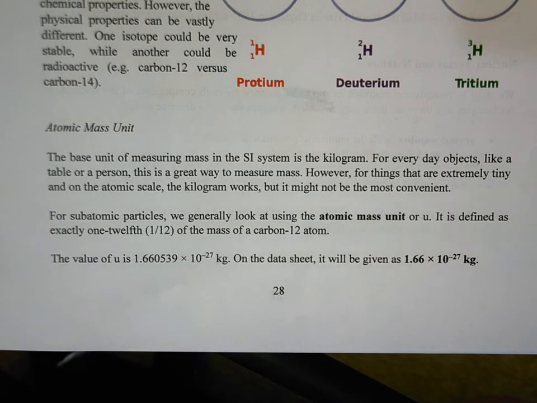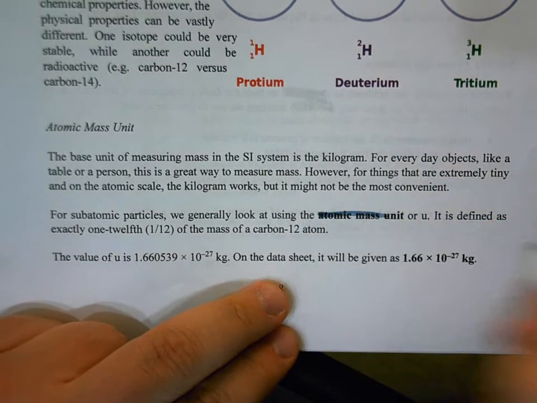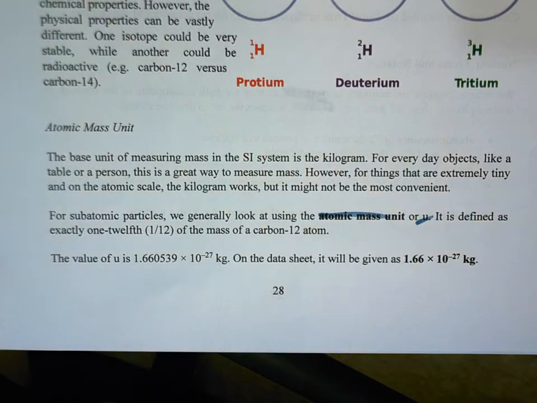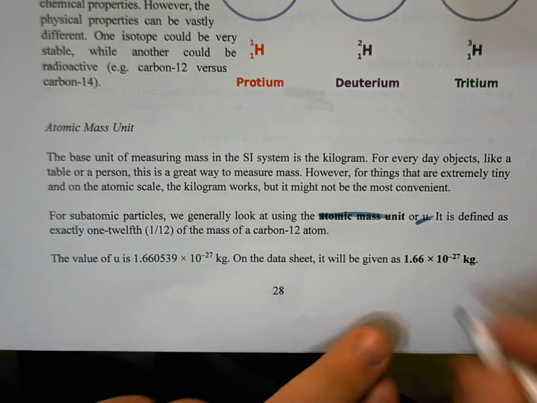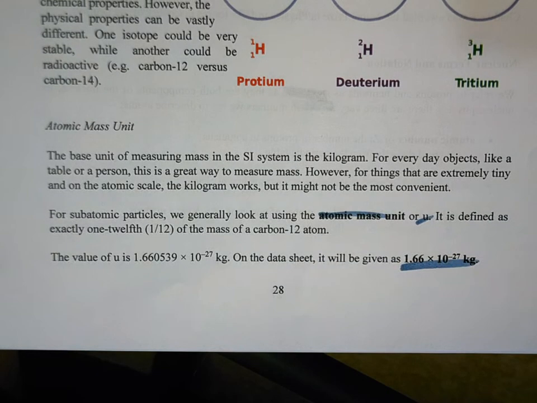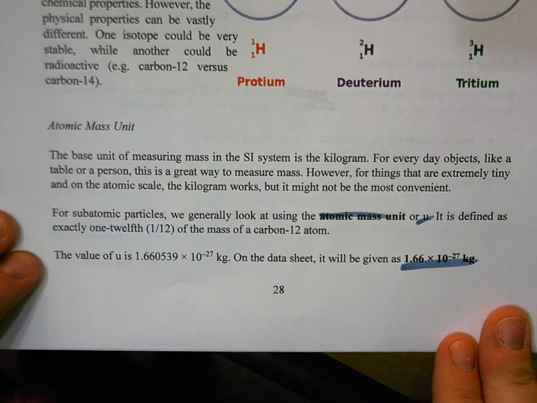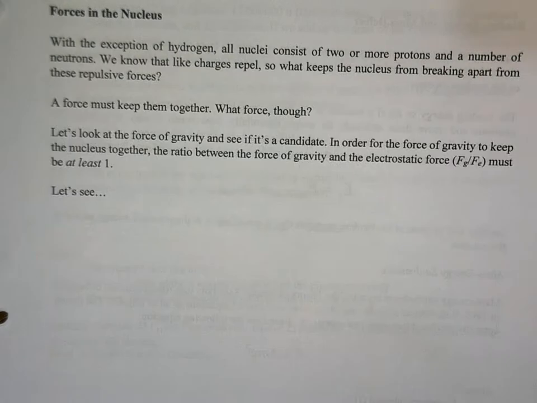For subatomic particles, we have the atomic mass unit, or the u. It is defined as being exactly 1/12 of the mass of a carbon-12 atom. On the data sheet, we're just going to use 1.66 times 10 to the minus 27 kilograms. In atomic physics, you are going to see the atomic mass unit used significantly. It is much easier to work with than having to write all of that scientific notation.